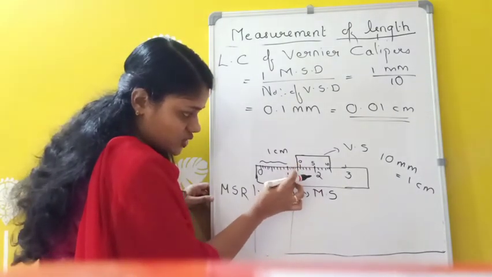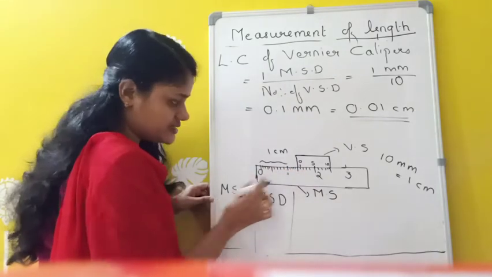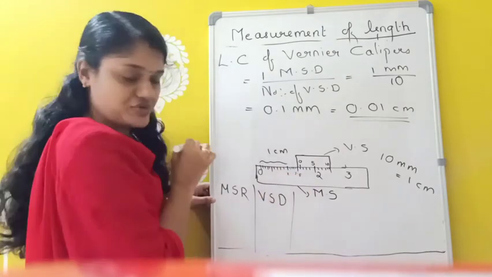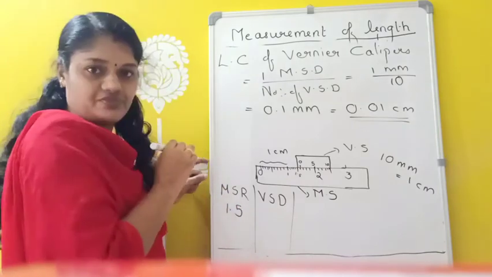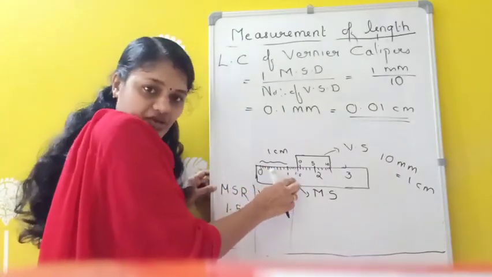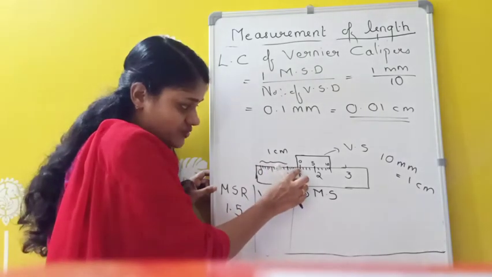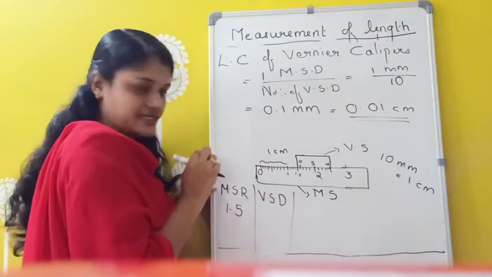Just before the 0 of the vernier, what is the value on the main scale? That is taken as the main scale reading. So see here, this is 1.5. So you will get the main scale reading as 1.5. That is, the main scale reading is the value just before the 0 of the vernier. So 1.5 is the MSR.